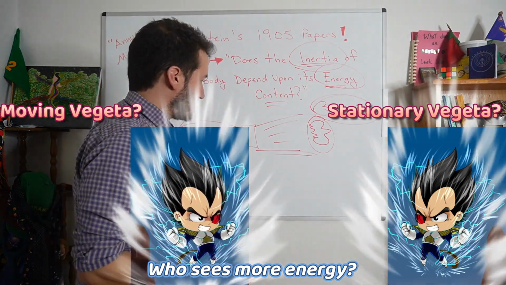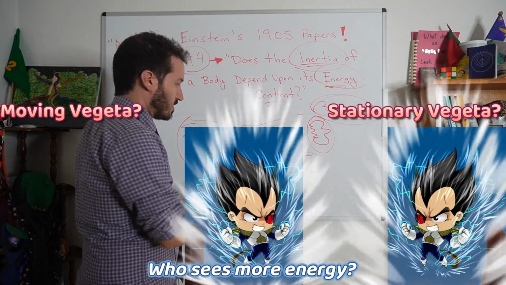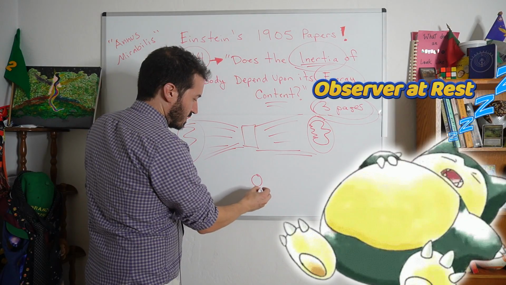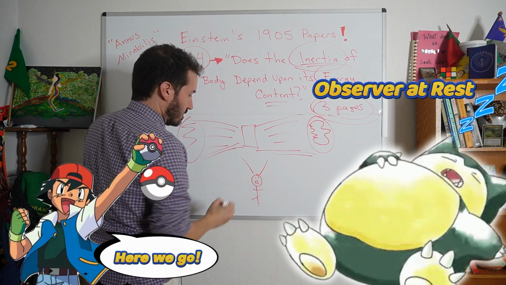So, in the first case, he's thinking of energy conservation and relativity. We're going to take an observer who's at rest. We're going to say this guy over here, he's just chilling, a stick figure here, and he's looking over here, he's looking over there.